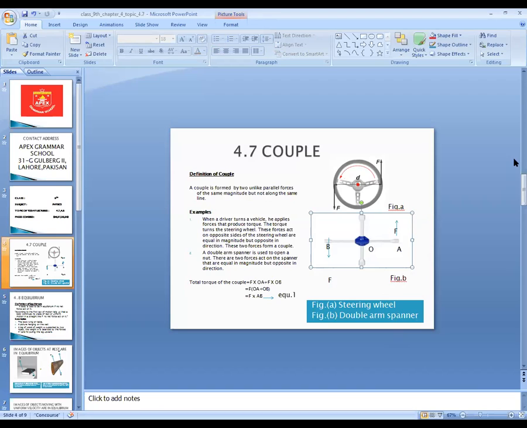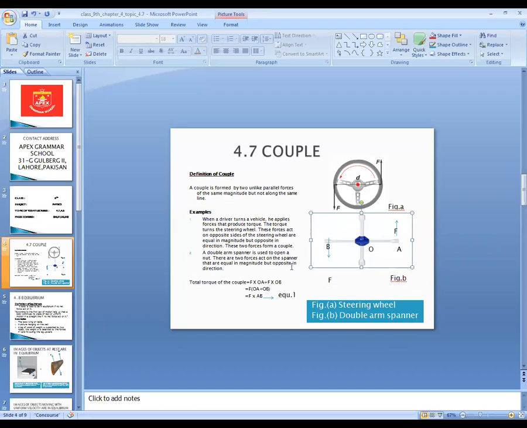So we have a double arm spanner. One force is acting in the upward direction and one force is acting in the downward direction. If we want to open the nut, what will we do? We will move this double arm spanner in the anti-clockwise direction to open the nut.